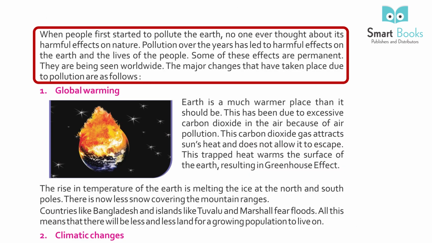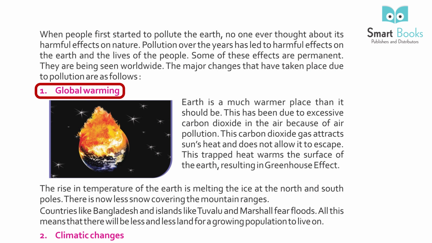When people first started to pollute the earth, no one ever thought about its harmful effect on nature. Pollution over the years has led to harmful effects on the earth and the lives of the people. Some of these effects are permanent. They are being seen worldwide. The major changes that have taken place due to pollution are as follows.